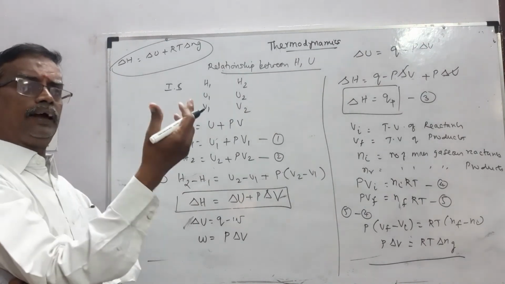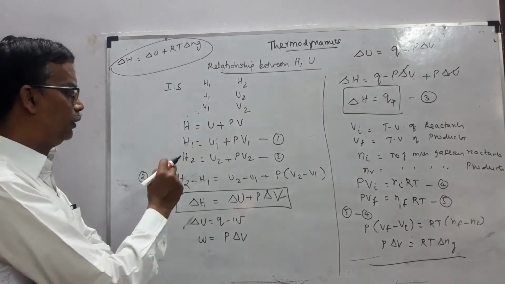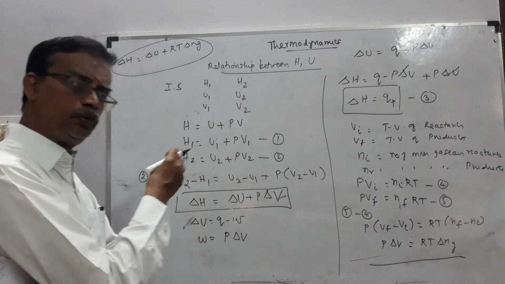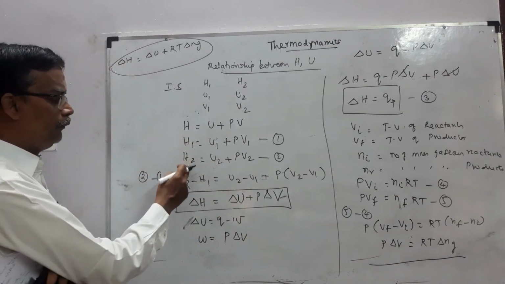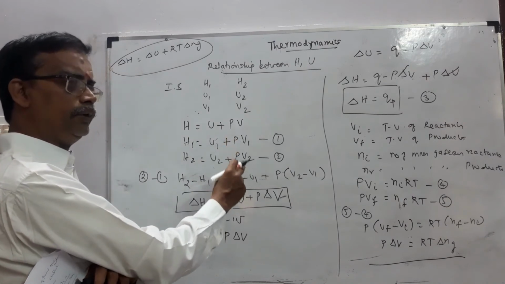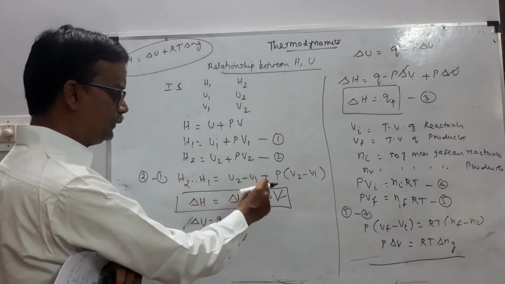The change in enthalpy is calculated as follows. H equals U plus PV, as we know. H1 equals U1 plus PV1, H2 equals U2 plus PV2. Subtracting, H2 minus H1 equals U2 minus U1 plus P into V2 minus V1. So delta H equals delta U plus P delta V.